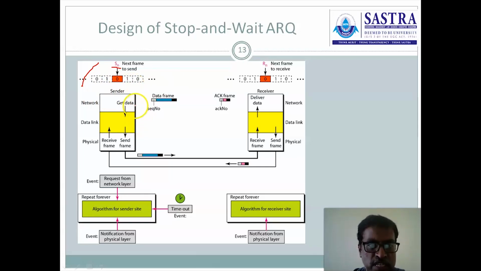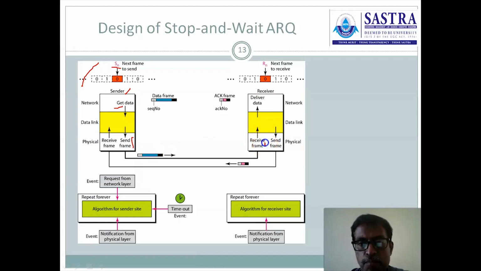What happens at the sender side? I will explain now. At the sender, the request to send notification is given to the data link layer by the network layer. Immediately the data link layer gets the data from the network layer and constructs the frame. The frame is transmitted through the physical layer over the physical medium, and it is received by the receiver.